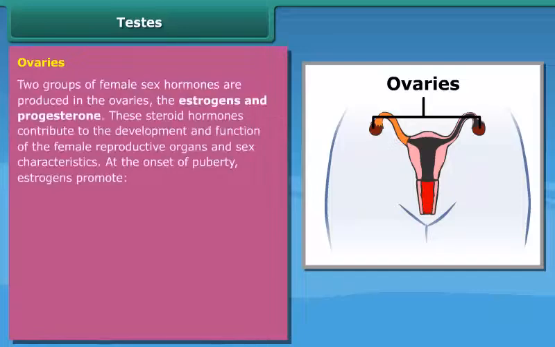Ovaries. The groups of female sex hormones are produced in the ovaries, the estrogens and progesterone. These steroid hormones contribute to the development and function of the female reproductive organs and sex characteristics.